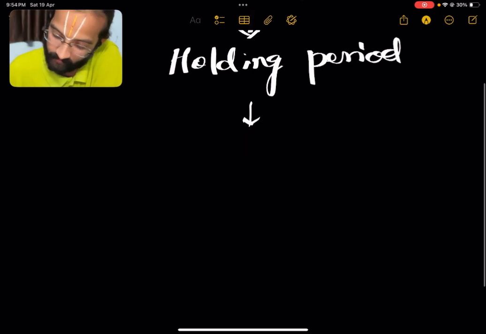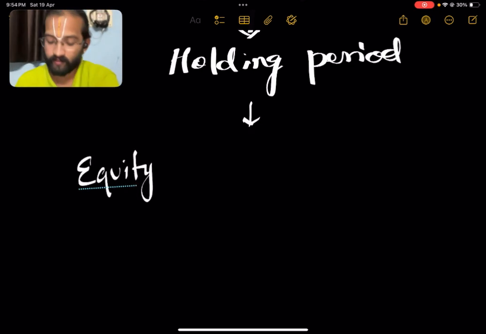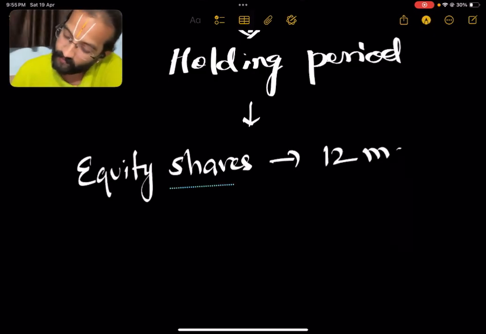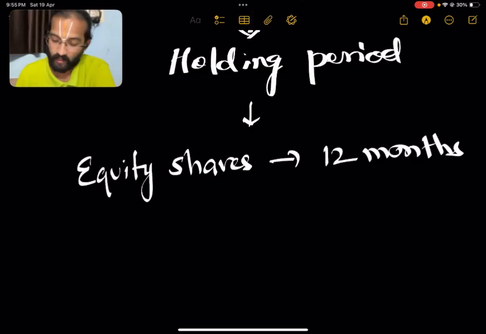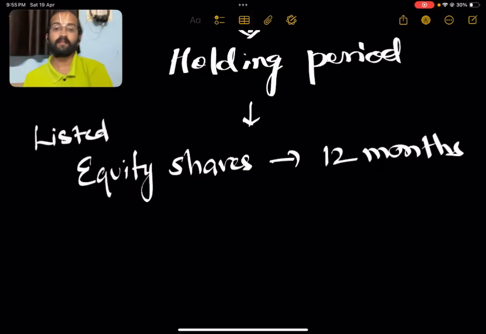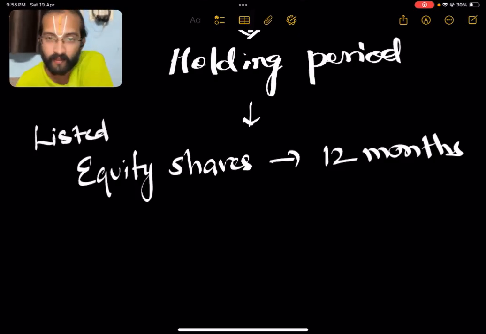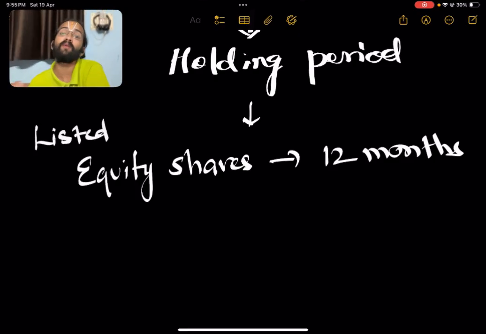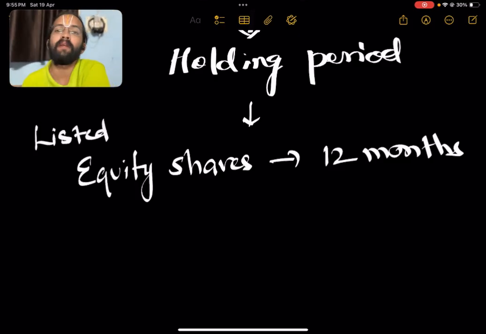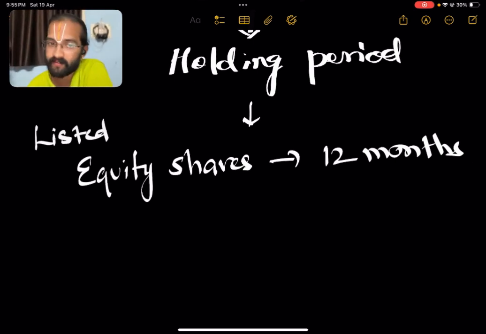In this, if the assets that are being transferred are listed equity shares, the holding period is 12 months. That means if you hold listed equity shares for more than 12 months, the resultant capital gain or loss will be long-term capital gain or loss. It will become a long-term capital asset.